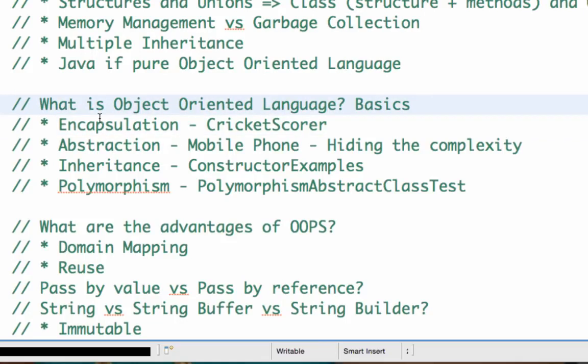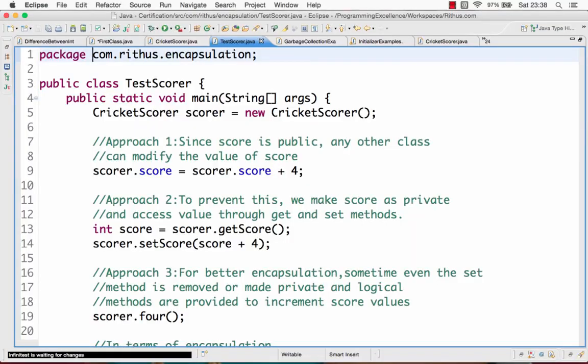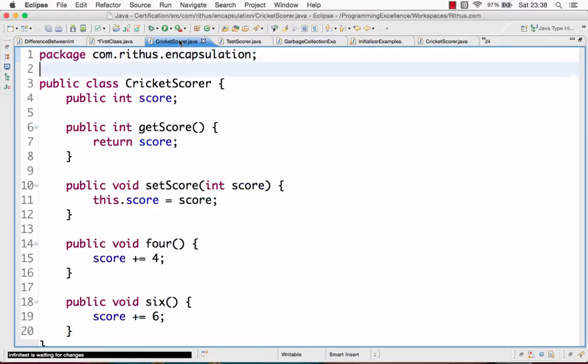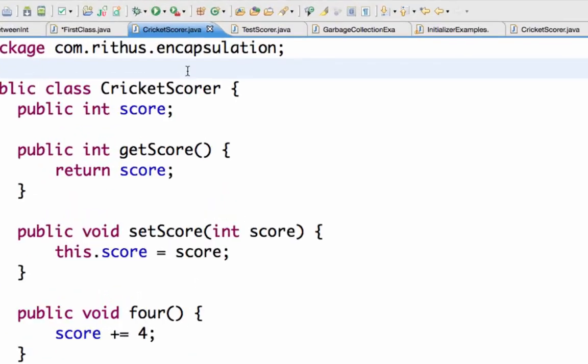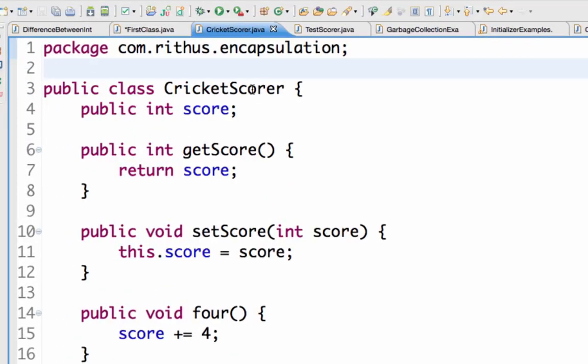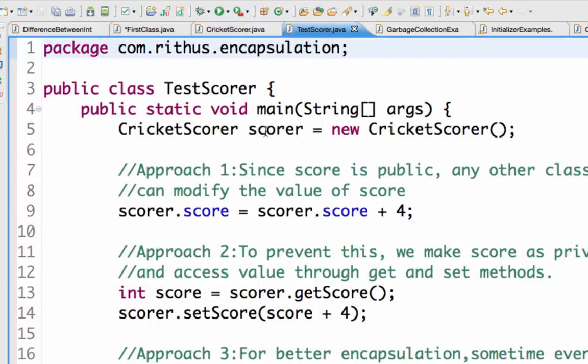Let's look at the first concept of object-oriented programming called encapsulation. I have two simple classes in here. One is called the cricket scorer. The cricket scorer class is used to calculate the score in a cricket match, and we have a test scorer. If you look at this test scorer right now, the test scorer actually creates an instance of the cricket scorer: scorer is equal to new cricket scorer.